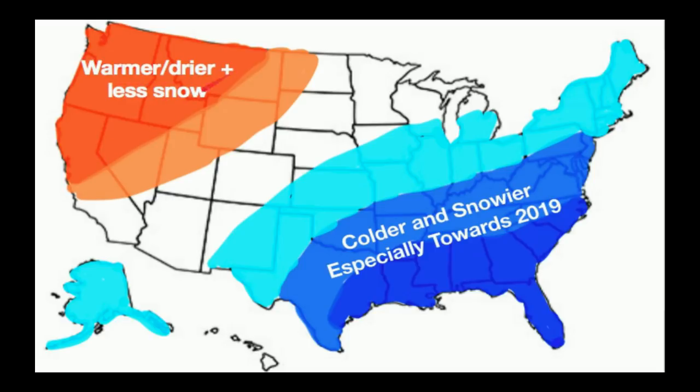Especially, I'm fairly confident in this area with this dark orange color, and with this lighter orange, I think that could mean not as warm and dry as this area, but still I think it'll be drier than normal.